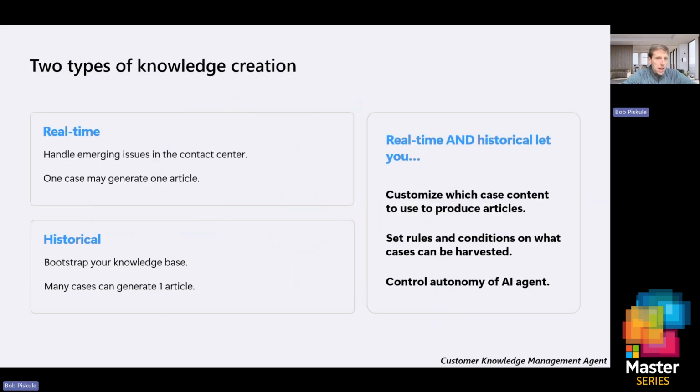Two types of how this can be created. We have real-time and historical. Historical is probably where you start, right? So we're just starting with our knowledge base. We're going to go in there and create knowledge from all the cases that we have. And as time goes on, I'd probably end up doing more real-time, where it's going to handle those emerging issues based on that first run to build that content out. Either way you go, you customize what content is used, you set the rules, and you control the degree of autonomy of this agent.